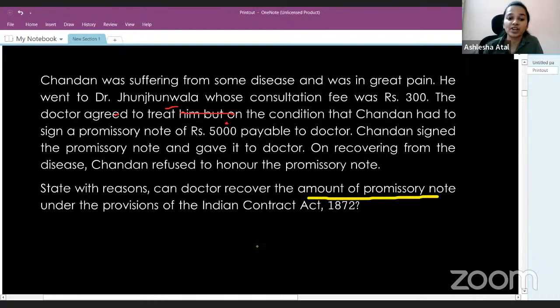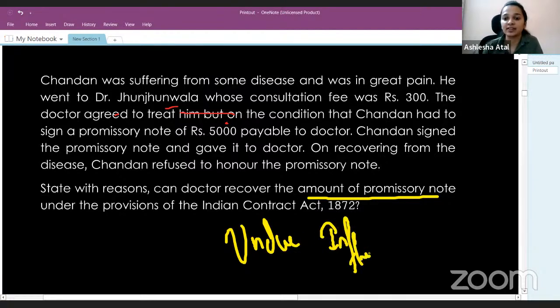Why? Because the contract was made under undue influence. And when the contract is made under undue influence, wherein one party has taken undue advantage of the other party, in that situation, the contract is voidable in nature. And Chandan here, who is the aggrieved party, does have a right to avoid the contract. So this is how you will answer the question.